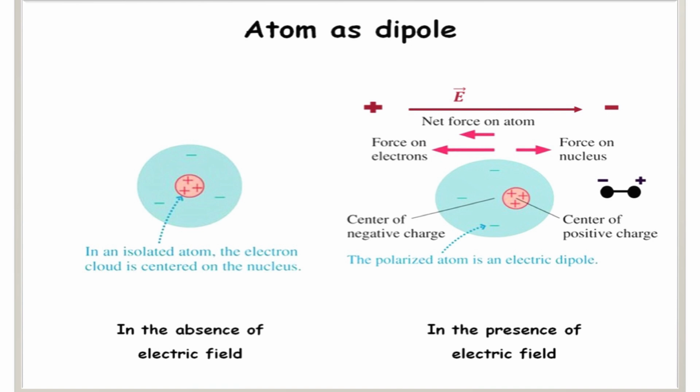When is a dipole formed? When two opposite equal charges are separated by some distance, then a dipole is formed. As the centers of negative and positive charges coincide, that does not form a dipole, so that means the dipole moment is 0. But it forms a dipole when it is placed in the presence of an electric field.